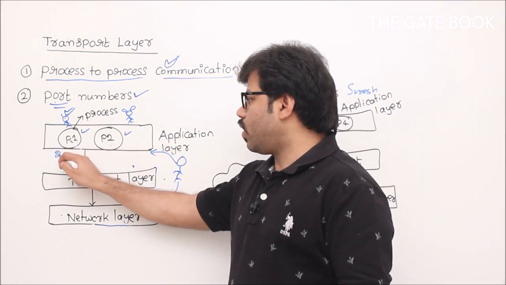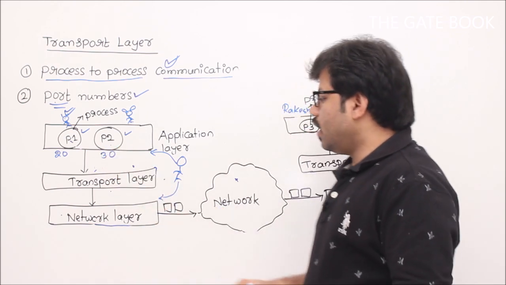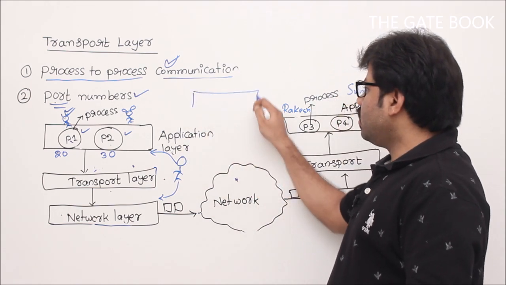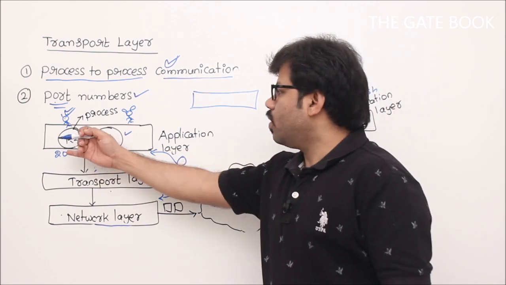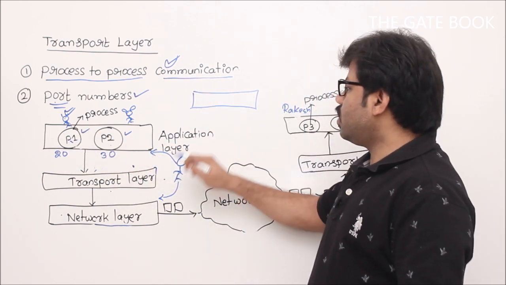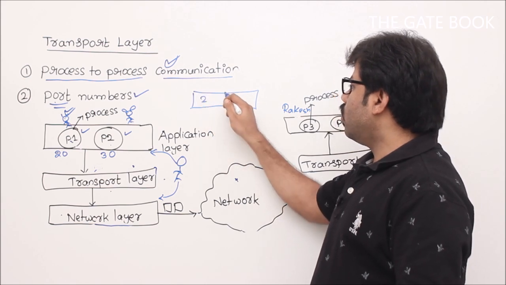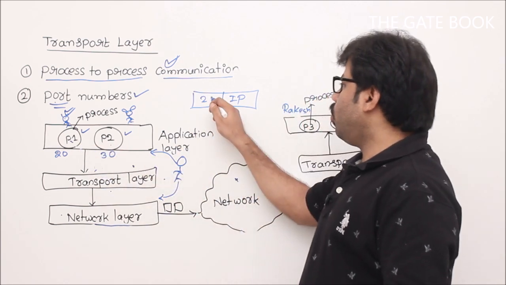Let's give port number 20 to this one, and P2 will have, let's say, port number 30. Then the network layer is going to identify the device and the port number is going to identify the process. From now onwards, a device will be uniquely represented by an IP address and a process will be uniquely represented by a port number.